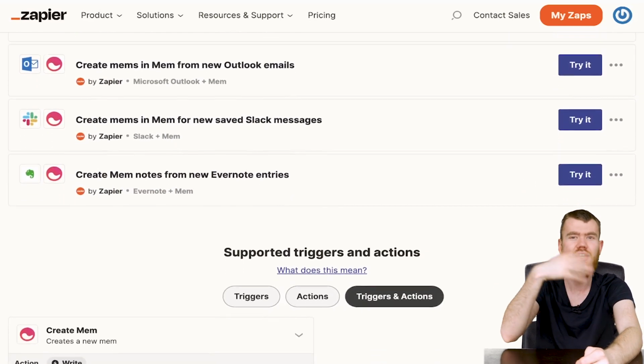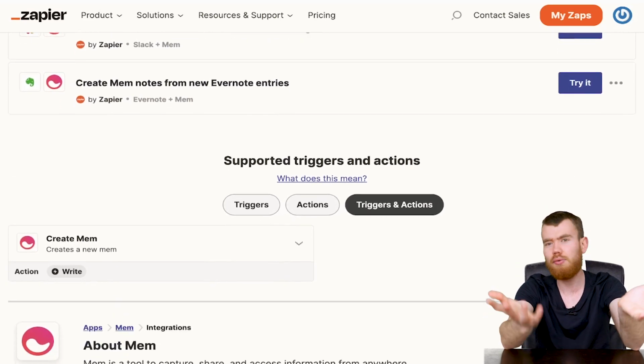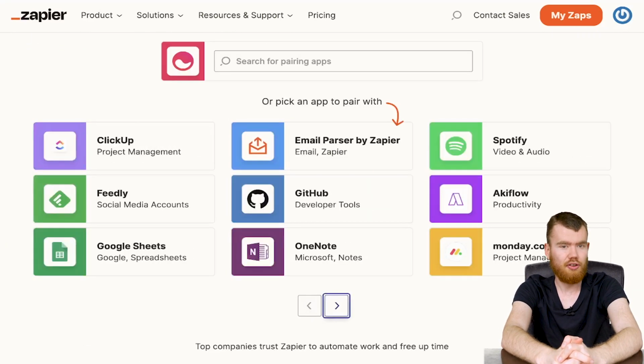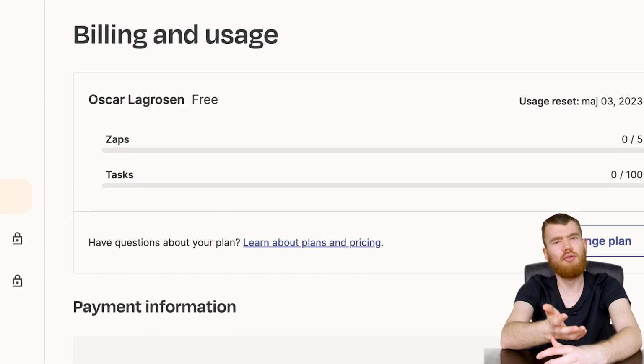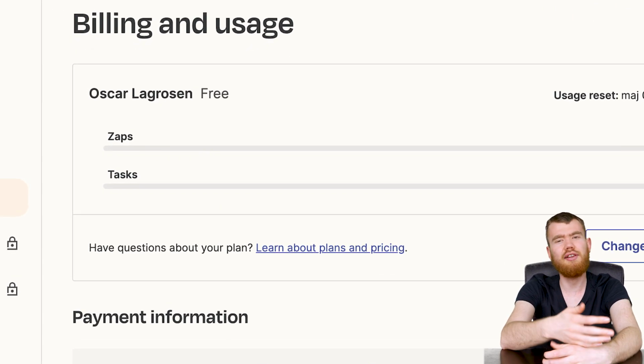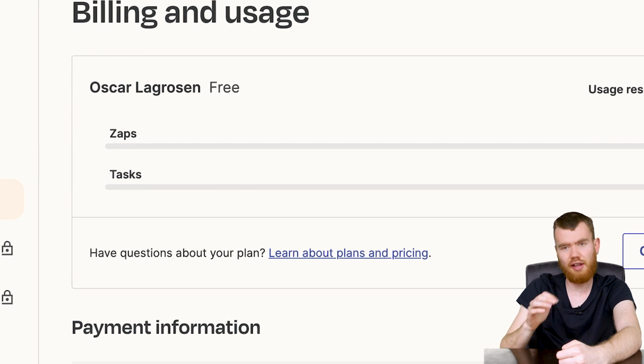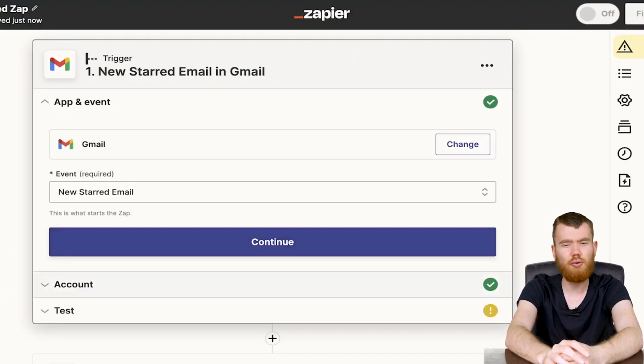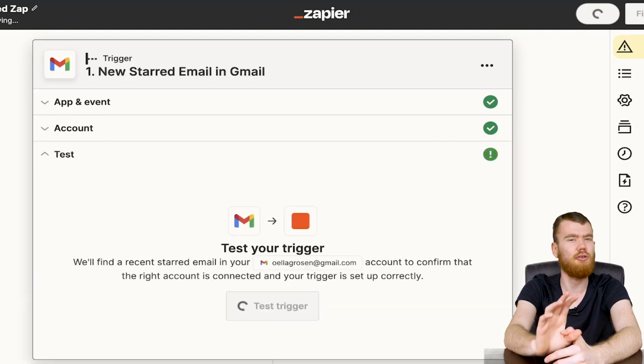All of that can be directly imported without doing anything, all into Mem. And you can also do many more automations. And it's very easy to create an account on Zapier, and you can use it for free unless you use a lot of automations. In that case, you can upgrade as you go. And then you basically follow the instructions from each automation that you want to make.